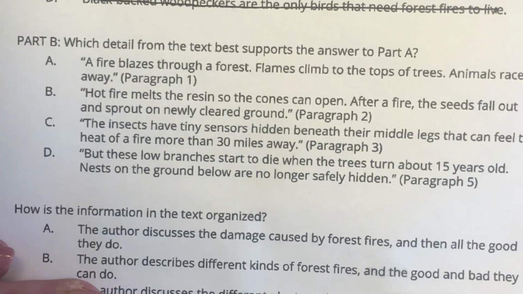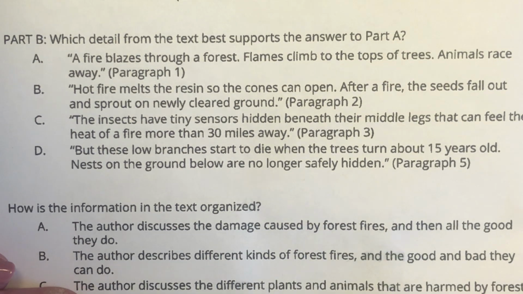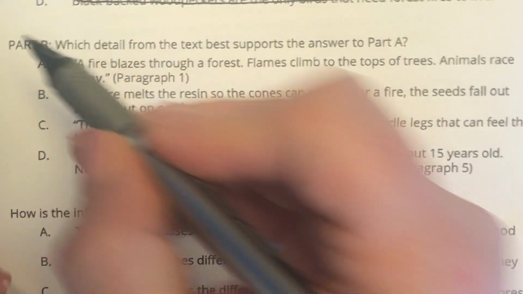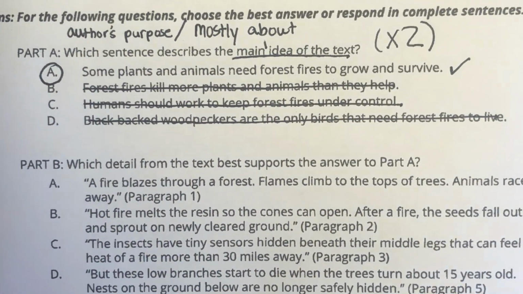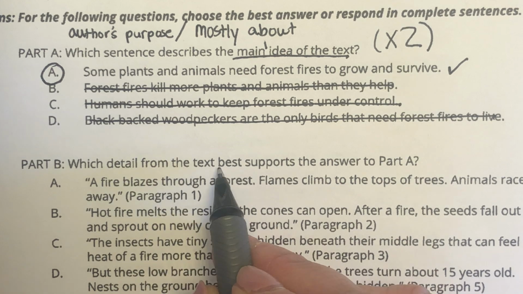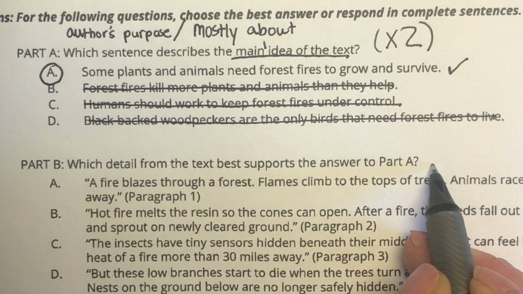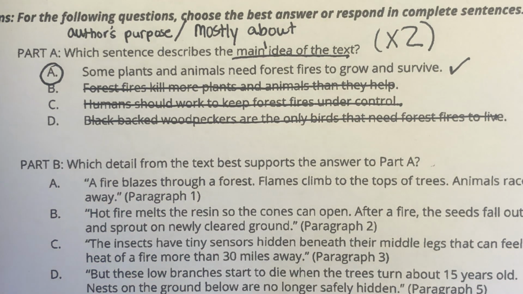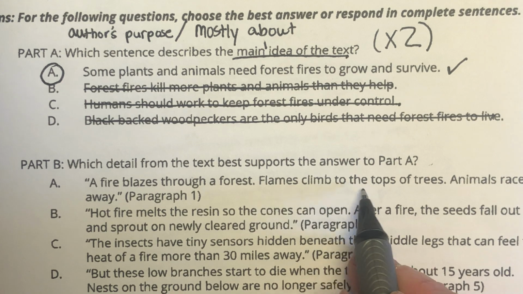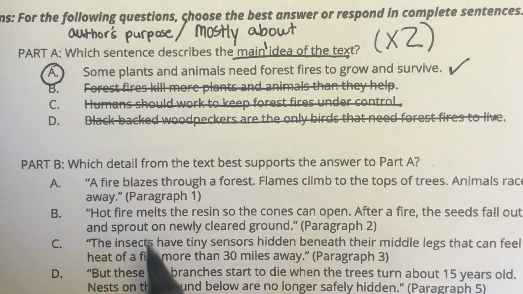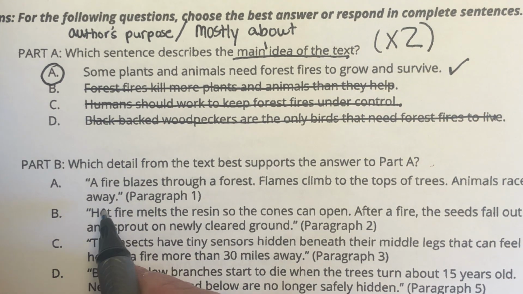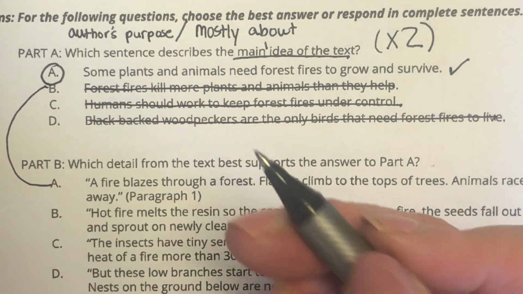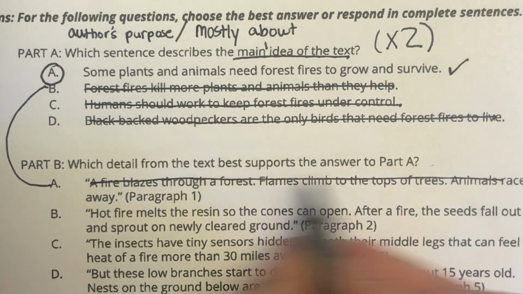Okay, so now let's look at that part B. We know that part B always asks for some supporting details from the passage. So we're trying to match them up. Remember that strategy of matching from part A to part B. Which detail from the text best supports the answer for part A? A, a fire blazes through a forest. Flames climb to the tops of the trees. Animals race away. Okay, as I'm reading that one, it seems like that would match to B. So we know that that cannot be the answer.